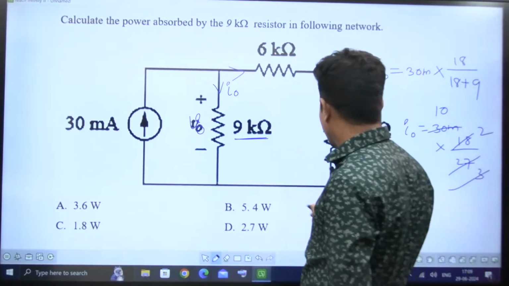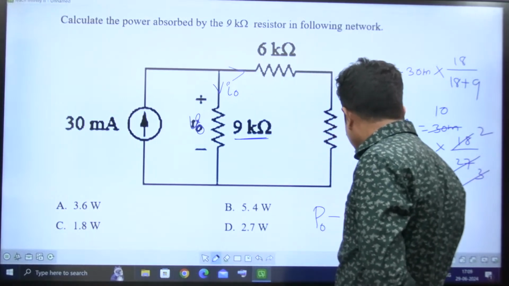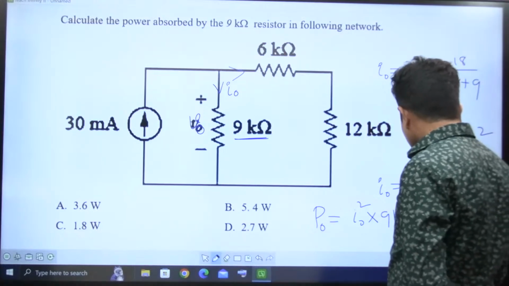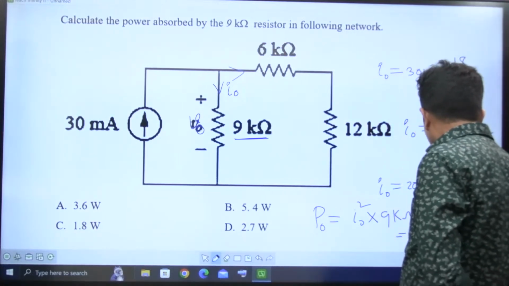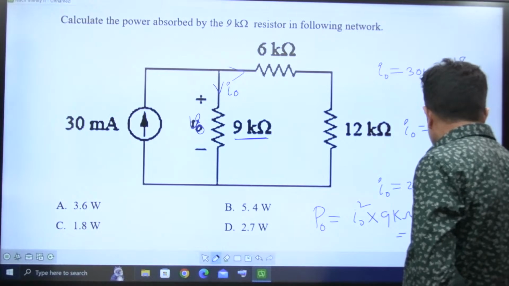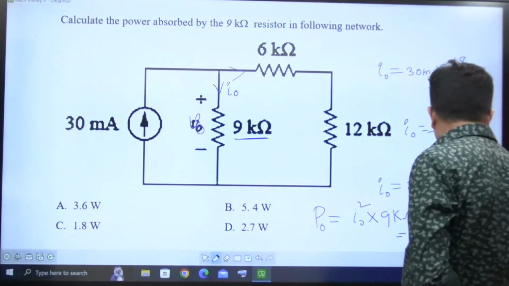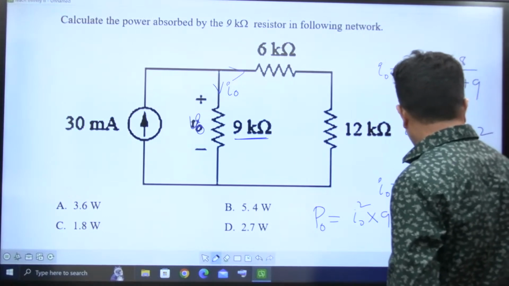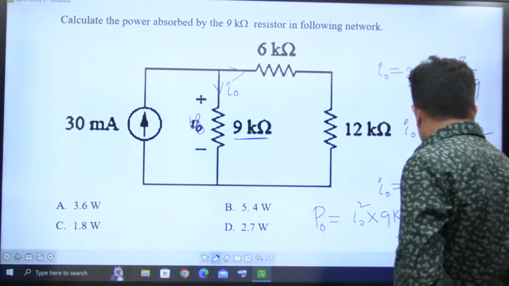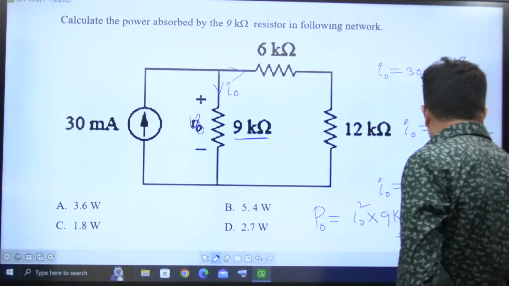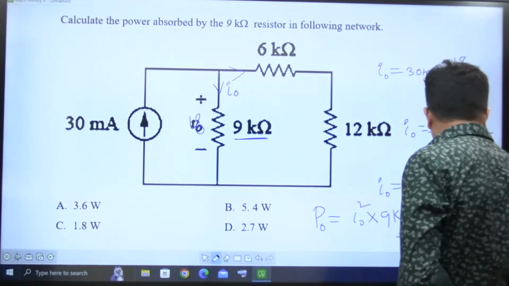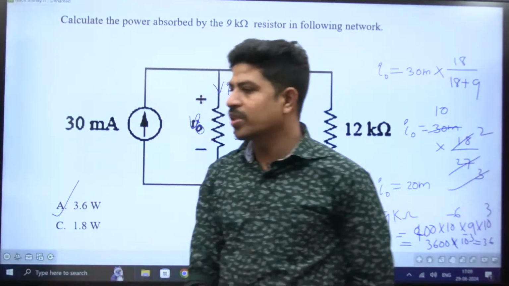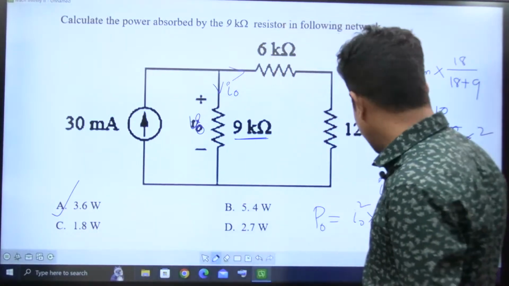Then what is the power in a resistance? Power in a resistance, P0, I write as I0 squared into R. The resistance is 9 kilo ohm. Therefore, 20 squared means 400 into 10 to the power of minus 6, into 9 into 10 to the power of 3. 9 into 4 is 36, so 3600 into 10 to the power of minus 3. Therefore it is simply 3.6 watts. The option is A. That much easy it is.